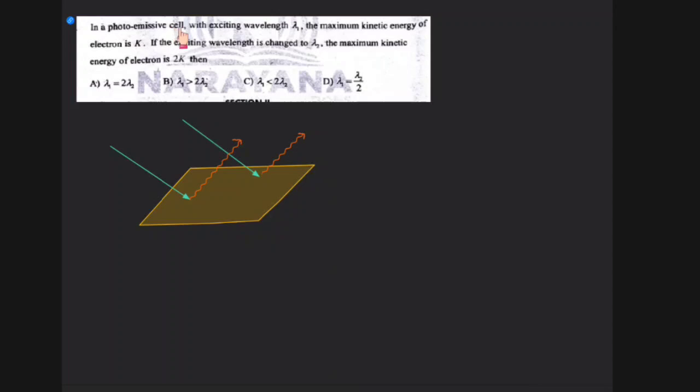In a photo emissive cell, the exciting wavelength is λ1, and the maximum kinetic energy of electrons is K. The exciting wavelength is changed to λ2, and the maximum kinetic energy of the electron is 2K. Then we have to find the relation between λ1 and λ2. You know the Einstein equation from the photoelectric effect: the energy provided by the photon will be used in two ways, one as the work function, the other as kinetic energy.